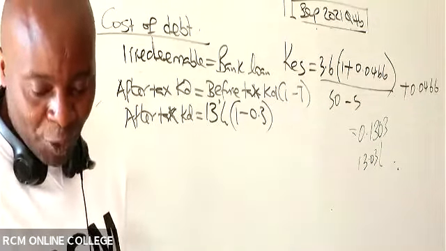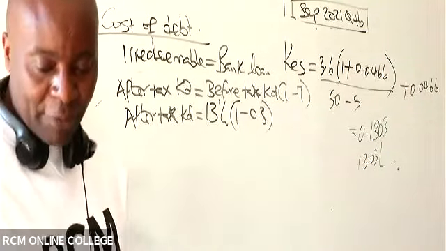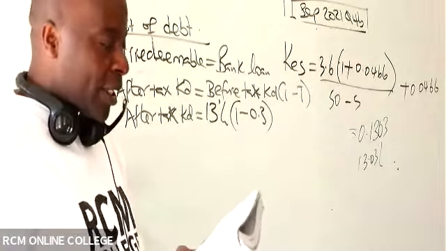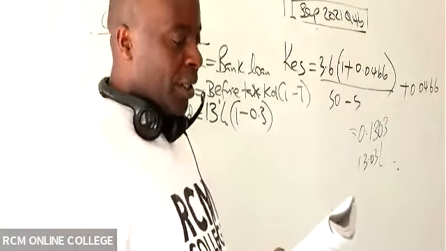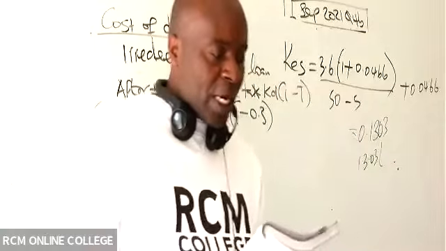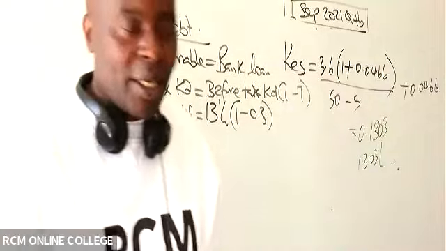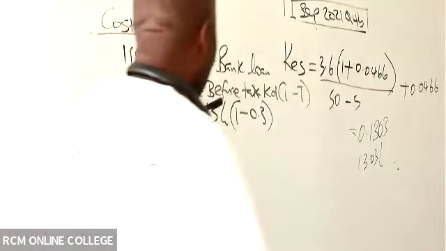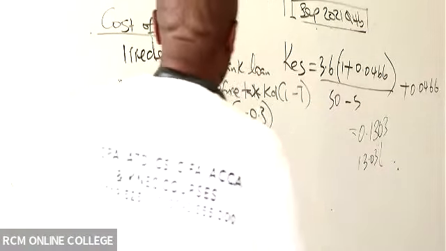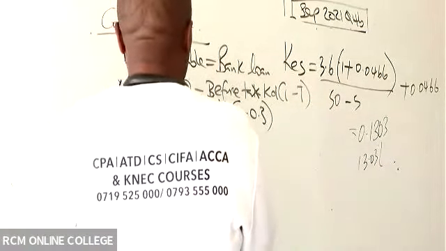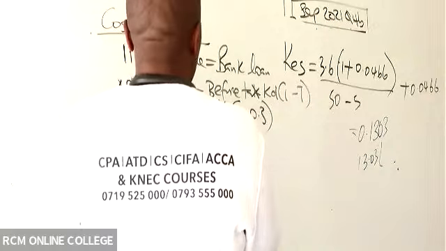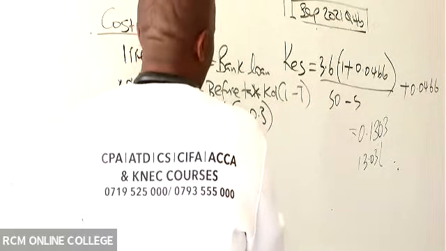The tax rate has been given before the required return, which is 30%. So then the after tax KD gave you guys what figure? 9.1%.